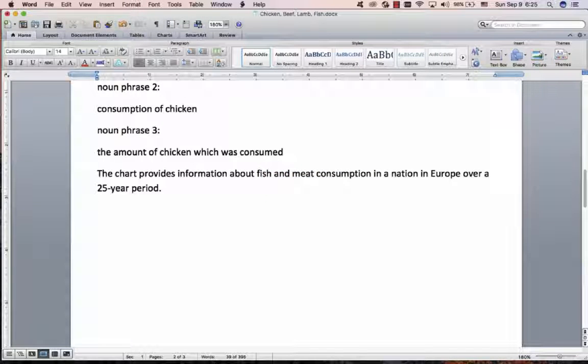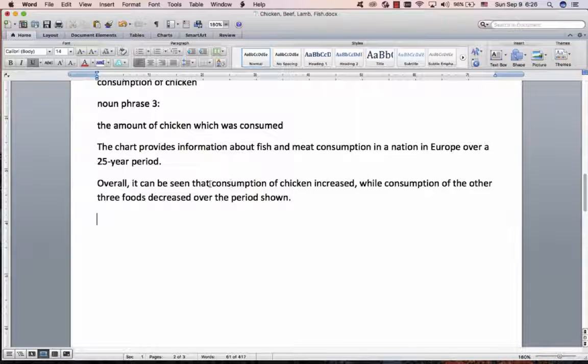Then we go to our overview. Overall, it can be seen that consumption of chicken increased, so I've used noun phrase 2 there, while consumption of the other 3 foods decreased over the period shown. Great. Don't worry, we do overviews in another essay, another video. Just focus on this. This is subject of this clause. There's a that, so we have a new subject and main verb, and subject and main verb. That's what I want you to focus on.